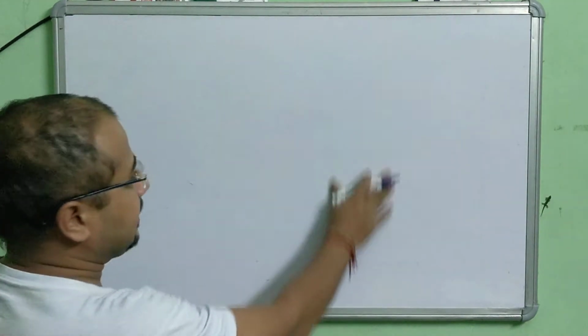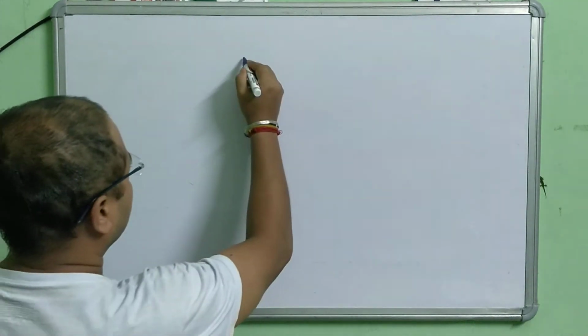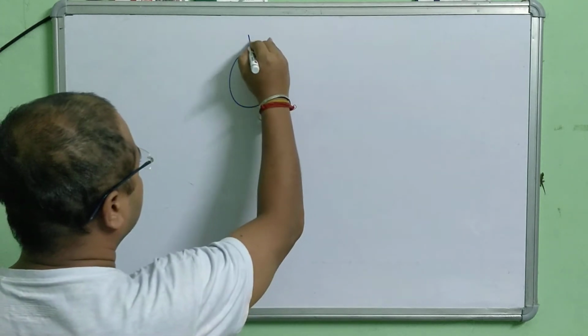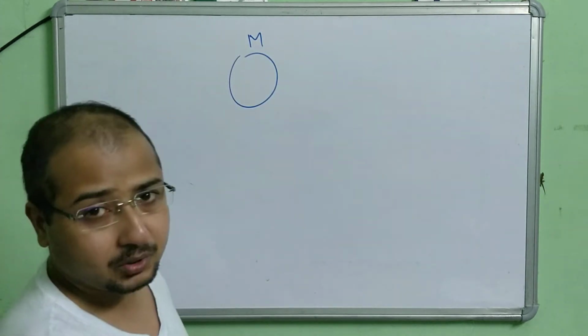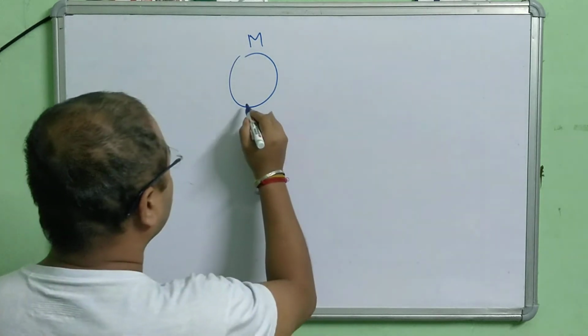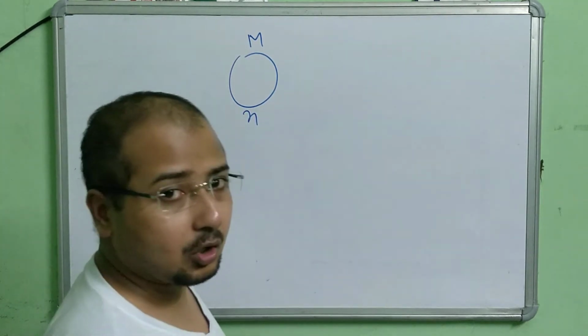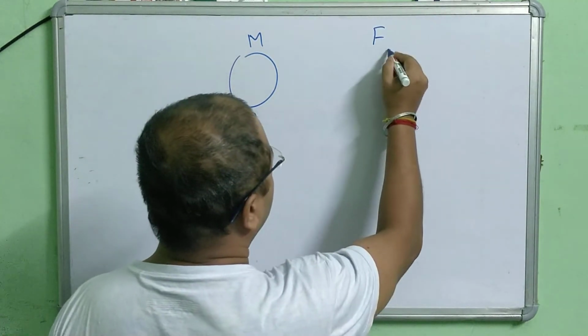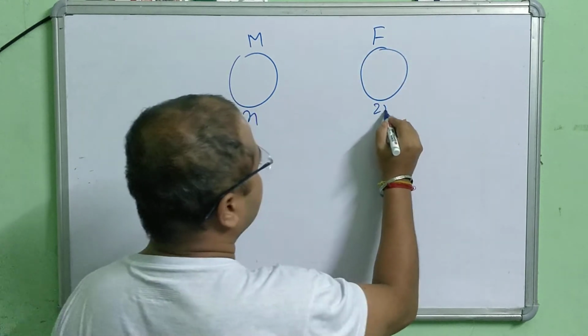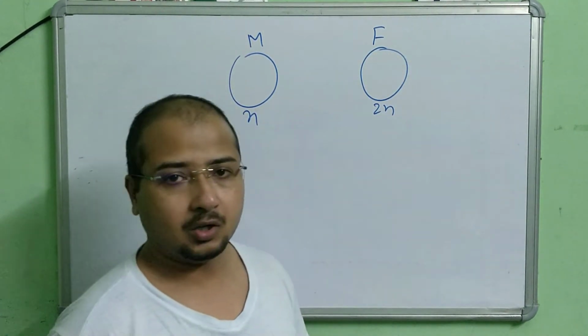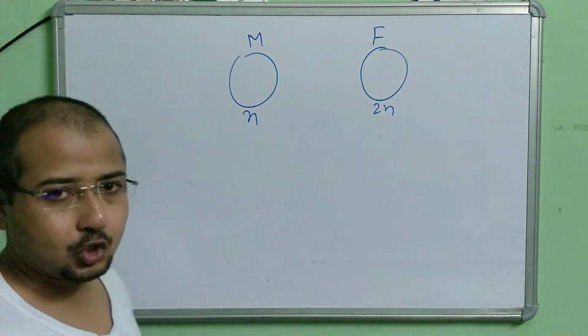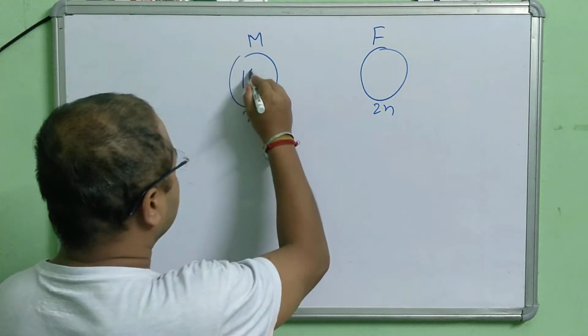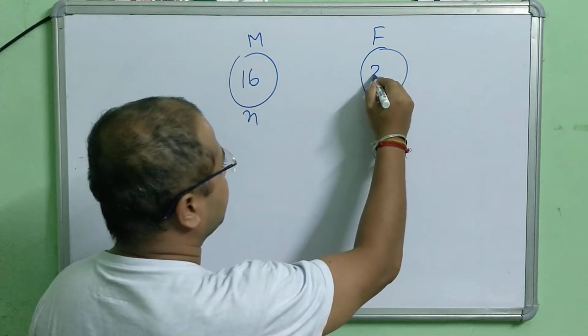Remember, in honeybee the males are haploid in nature always, and the females are diploid in nature. The number of chromosomes in the male is 16, in the female it is 32.